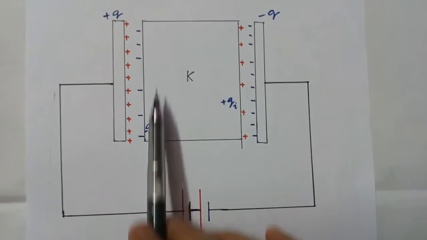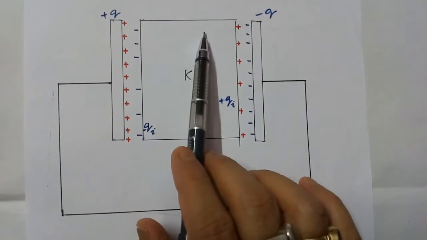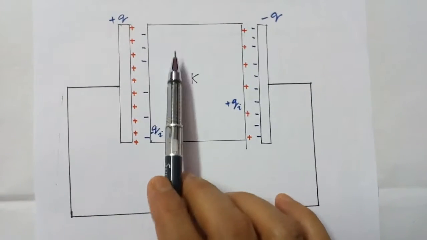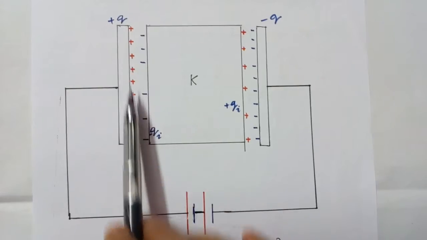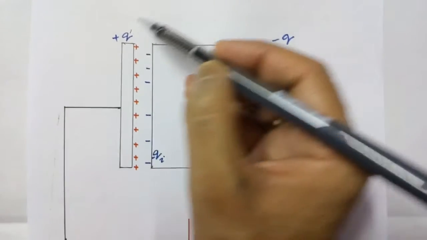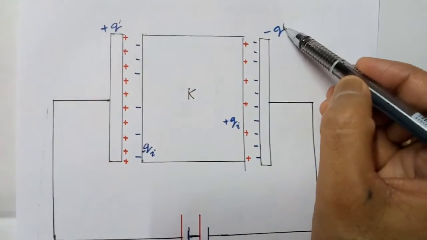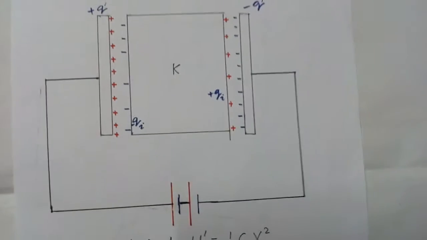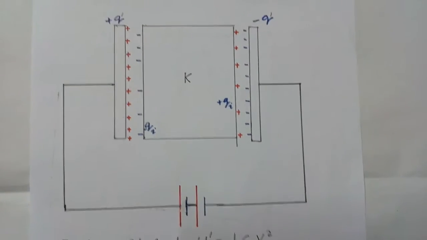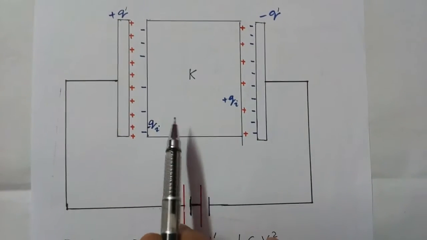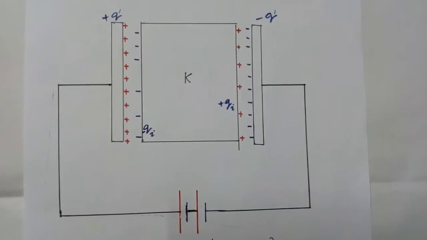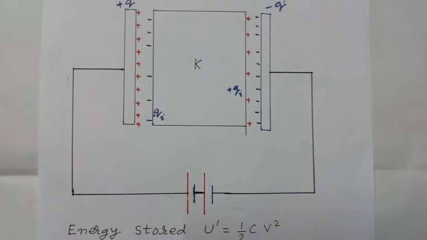So this minus Qi is the induced charge due to polarization of molecules in this dielectric material. This is plus Q dash charge, not Q. This is plus Q dash charge, and this is minus Q dash charge, and Q dash is greater than Q. So minus Qi and plus Qi are induced charge or polarized charge. These charges are due to bound charges. This is not due to free electrons, because a dielectric does not contain free electrons.